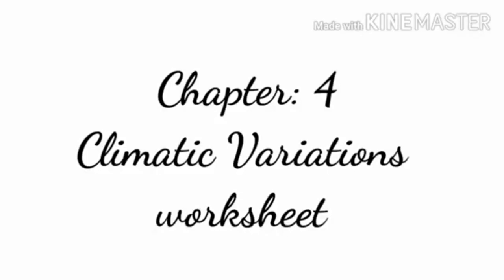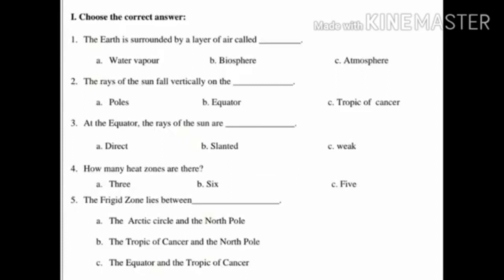Now I am going to give chapter 4 climatic variations worksheet revision. Children, first Roman, choose the correct answer. First question, the earth is surrounded by a layer of air called dash.